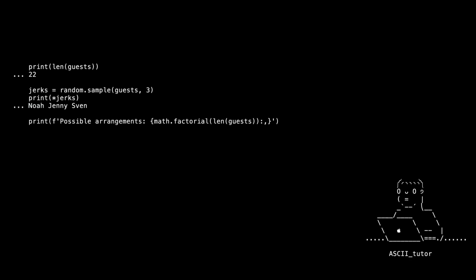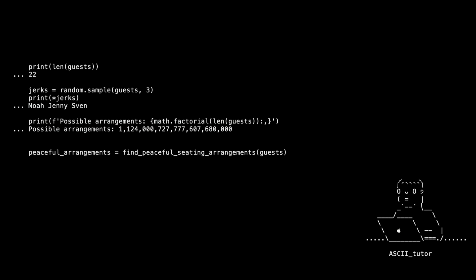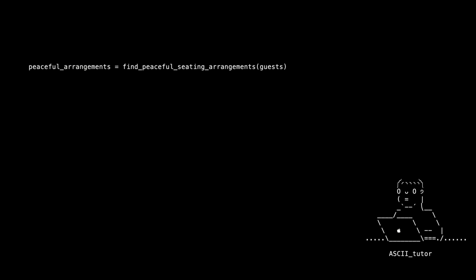How many theoretical seating arrangements do you get with 22 guests? Oh, I won't even try to read that number out loud. Good, we don't have to do the planning ourselves. And even better, we don't need all, we only need one good arrangement. Will my guest list make it through permutations and pass the security check?